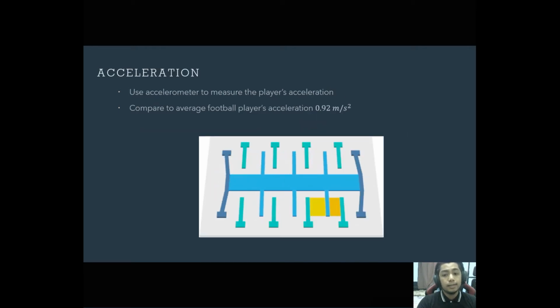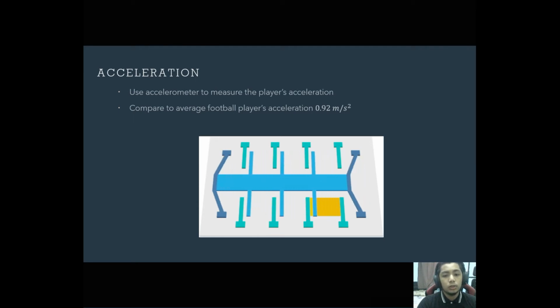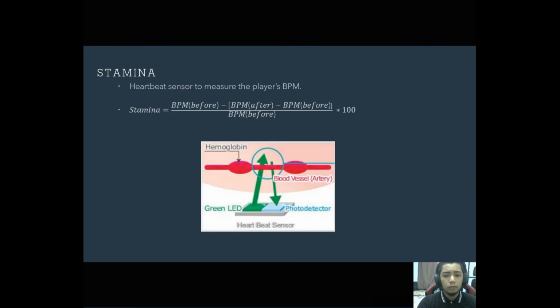For evaluating the player's acceleration, the system uses an accelerometer to measure the player's acceleration. The acceleration will be compared to the average football player acceleration, which is 0.92 meters per second squared. The figure shows the working mechanism of the accelerometer. To evaluate the player's stamina, the system uses a heartbeat sensor to measure the player's heartbeat per minute. Then the system will use the following formula to get the player's stamina value. The figure shows the working principle of the heartbeat sensor.